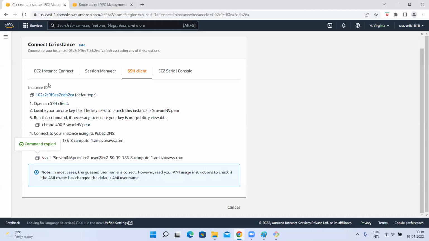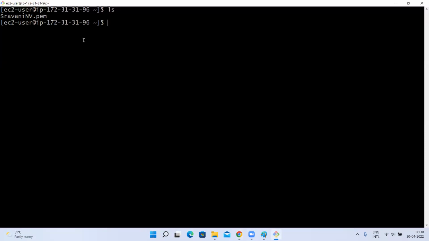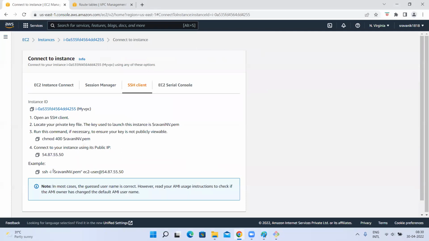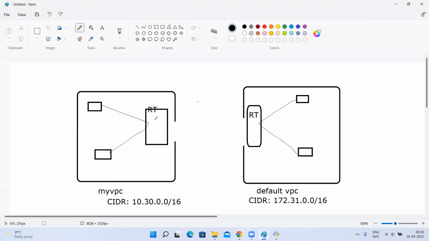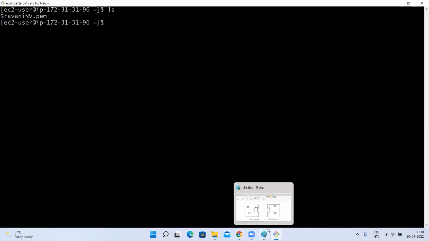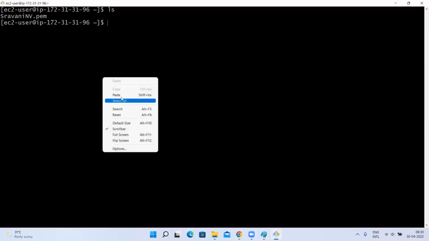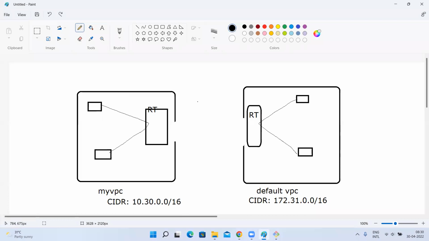So what I'll do is, this is my VPC instance, which is here. So here, I'll take this connect command. I'll take the private IP address. You observe here, this is my instance on the default VPC. From this instance, I'm trying to connect to this one using the PEM file with the private IP address. So I'll take the private IP address of that instance.